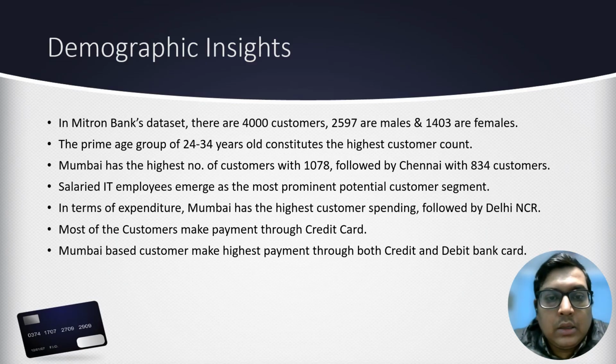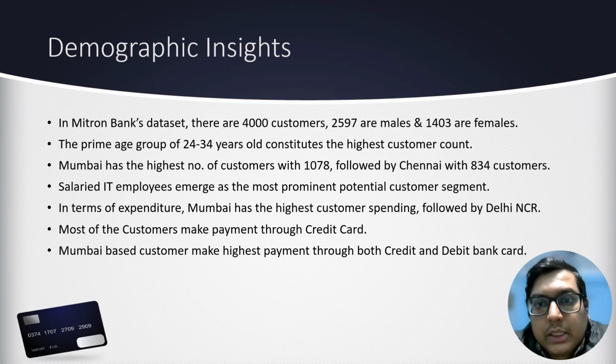Demographic insight. From the Power BI dashboard, we found that there are two age groups, 24 to 34 and 34 to 45 years old, that spend the most among the other age groups. Mumbai-based residents spend more among the five cities. Delhi NCR comes second in terms of expenditure. Salaried IT employees emerge as the most prominent potential customer segment. Expenses are mostly paid through credit card by customers. Males spend more than their female counterparts.